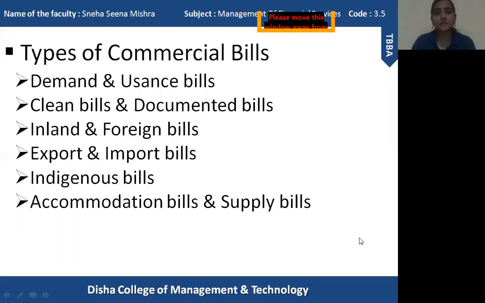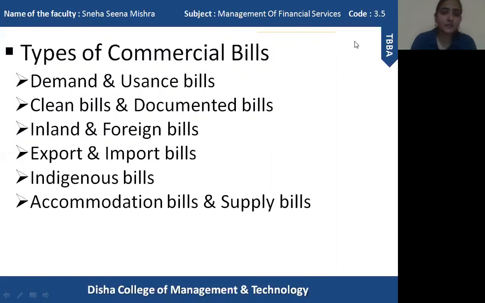Now let us discuss the third category of bill: inland bills and foreign bills. Inland bills are those bills which are drawn in India and are also payable within India. But foreign bills are drawn outside India but can be paid within or outside India, depending upon the situation. So inland bills are drawn within India, used within India, and also payable within India. Foreign bills are drawn outside India but can be payable within India, and also outside India.